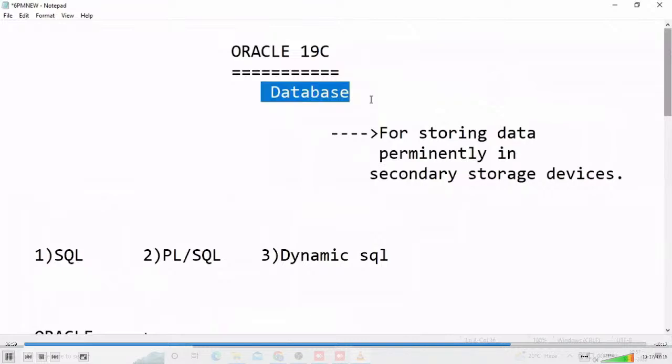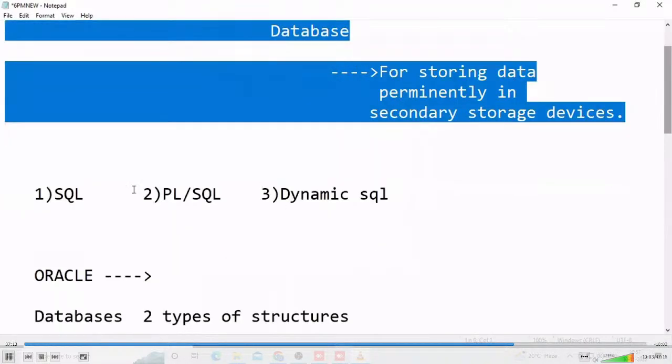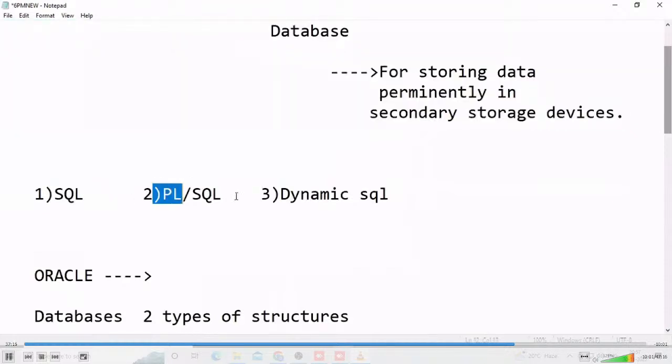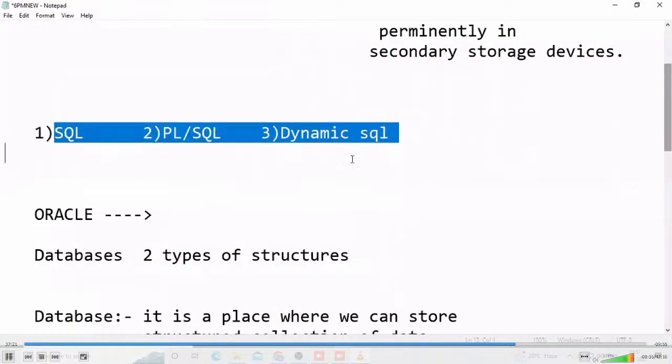What is the purpose of databases? Not only storing data permanently, but also retrieving and fetching the data in an efficient way from one place. If you want to operate this Oracle software, we use SQL, PLSQL, and dynamic SQL languages. Anywhere we learn an Oracle course, these three things they tell.